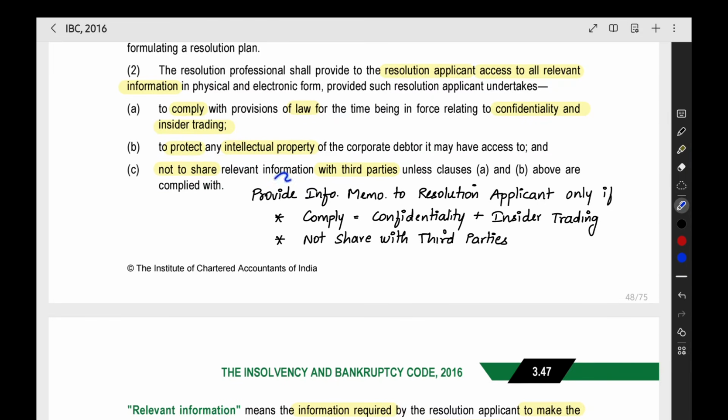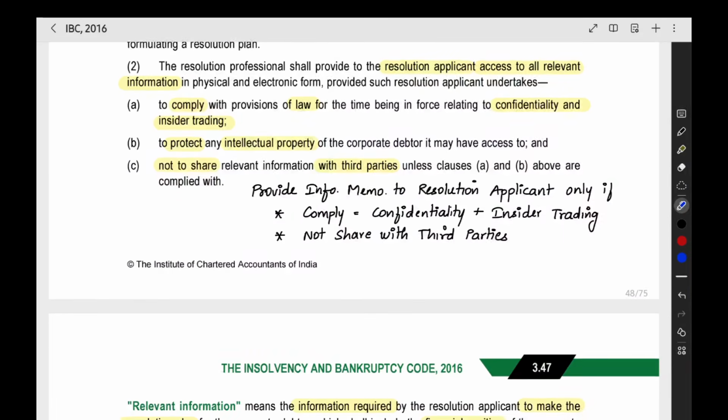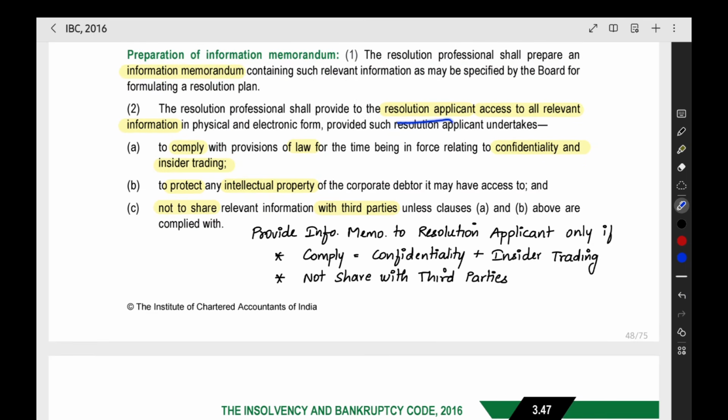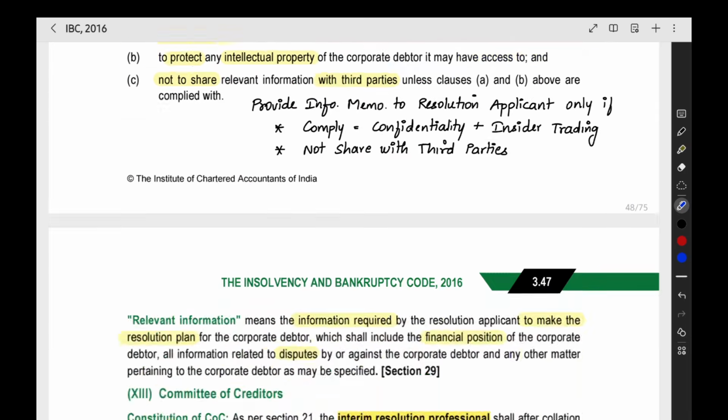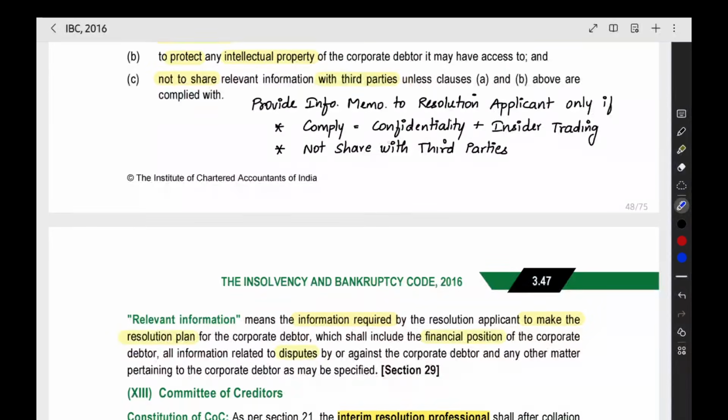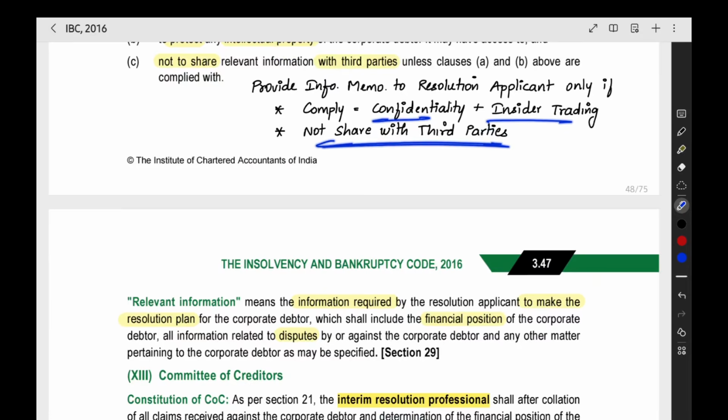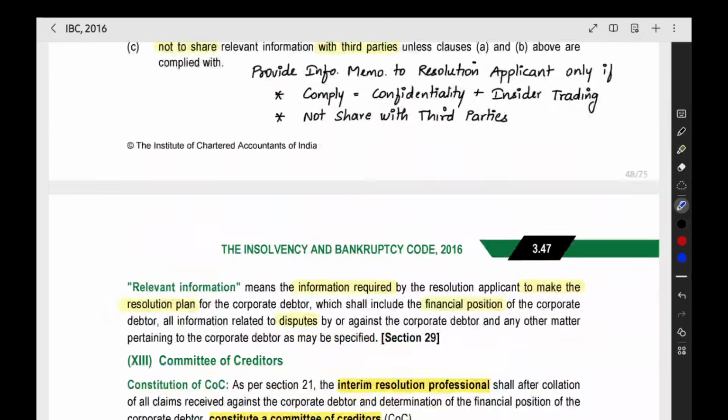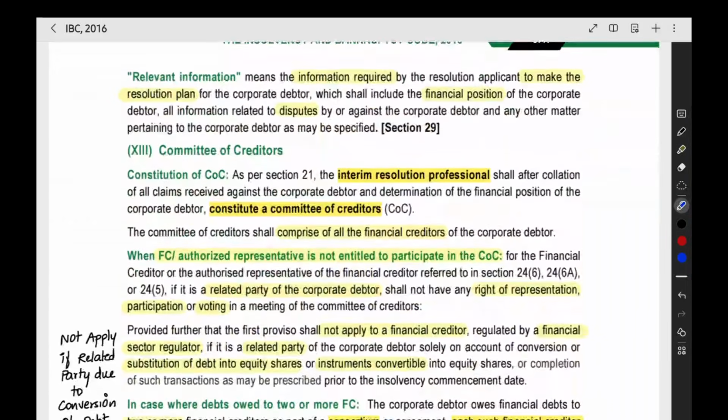Then this will not be shared with third parties. We will not leak the information because these are sensitive information, like what all the assets are there with the company, what all the lease contracts with the company, what is the financial position, all the employees, how many employees are there. All the details will be given to the resolution applicant. So all these declarations should be given. After that only we will share the information. So confidentiality, insider trading, not to share with third parties. This declaration should be given by the resolution applicant.